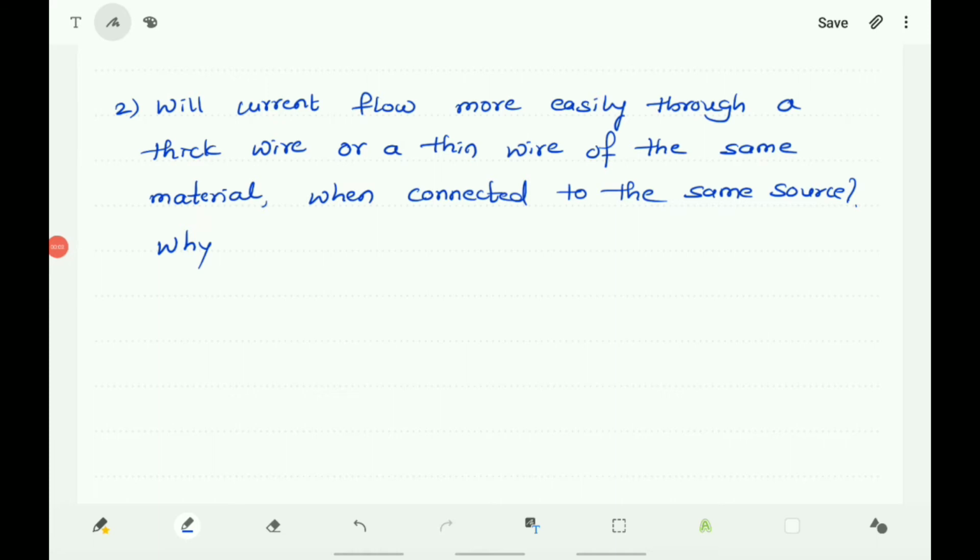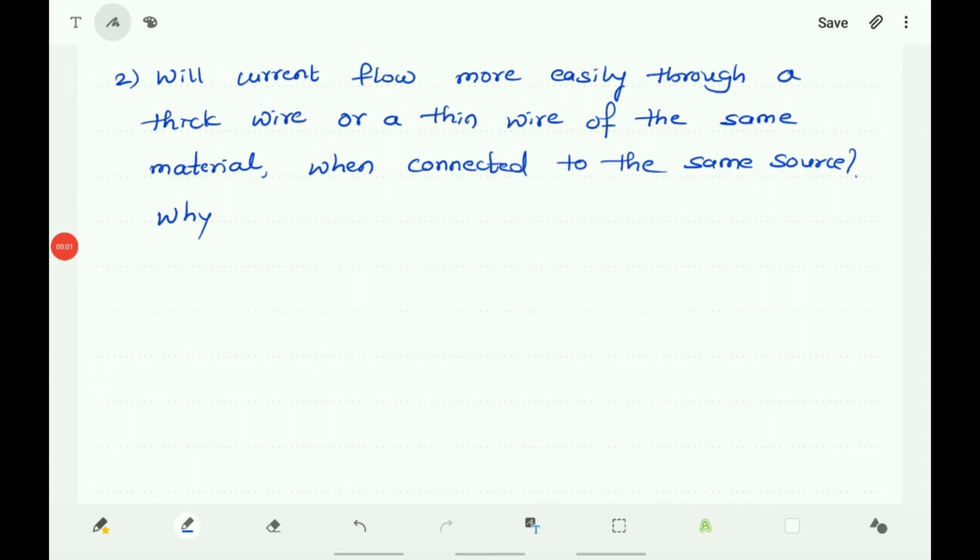Second question is, will current flow more easily through a thick wire or a thin wire of the same material when connected to the same source? Current flowing through a conductor depends upon the resistance of the conductor. As the resistance increases, current flowing through the conductor goes on decreasing, and you know that the resistance of a conductor is inversely proportional to the thickness of the wire.